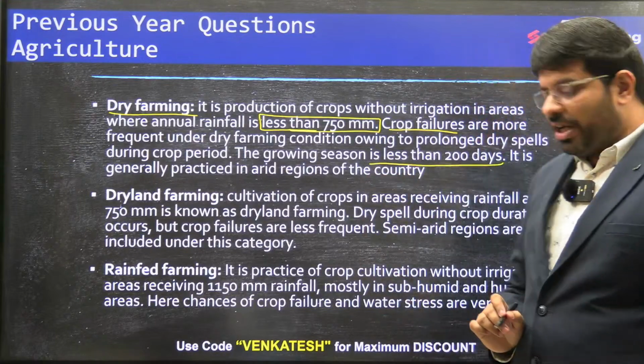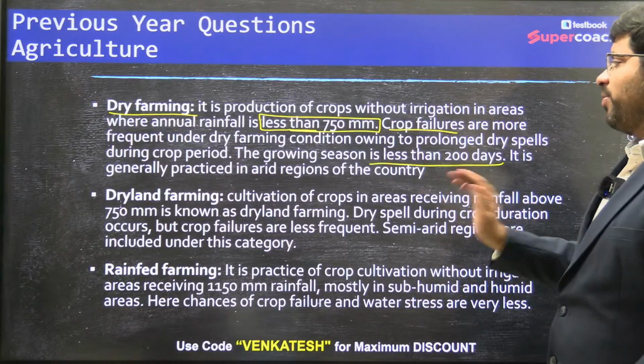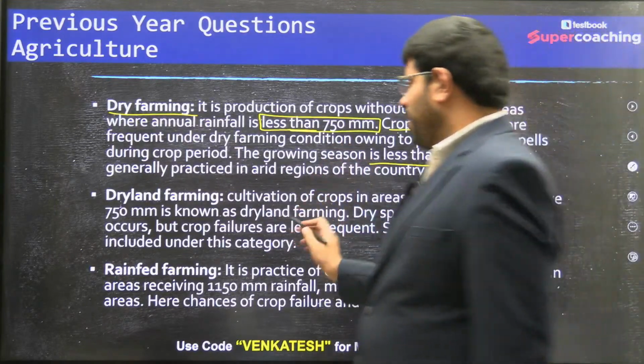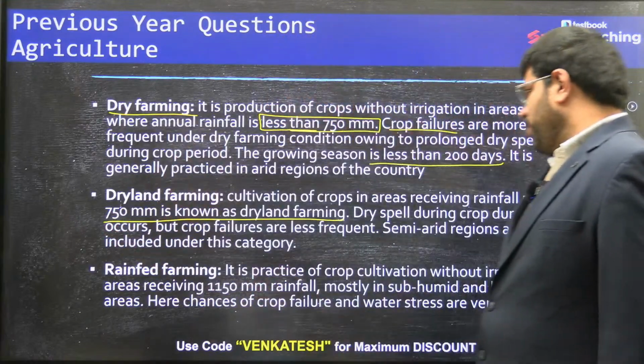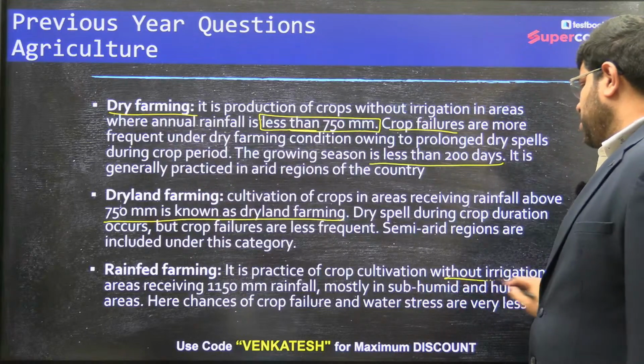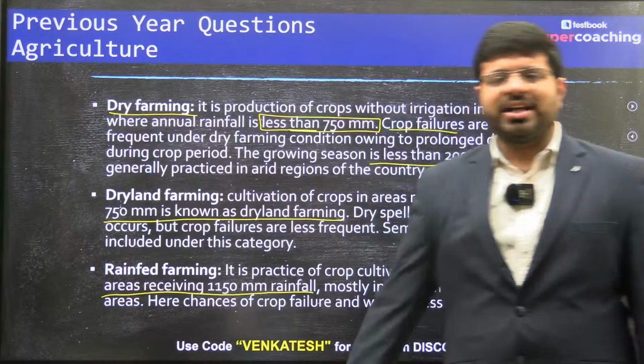And dry land farming indicates cultivation of crops in areas with rainfall above 750 millimeters. Slight variation, they see, slight variation. And rain-fed farming is without irrigation in general. So there is a slight variation.